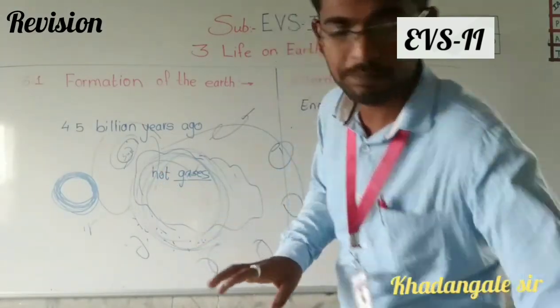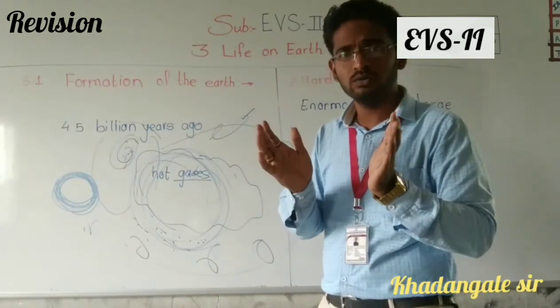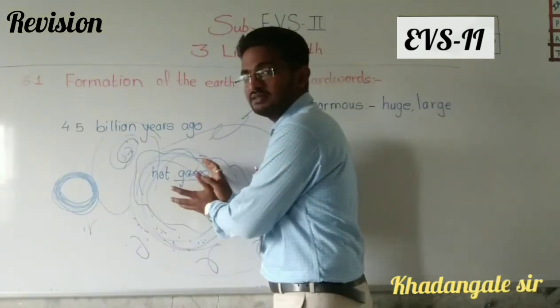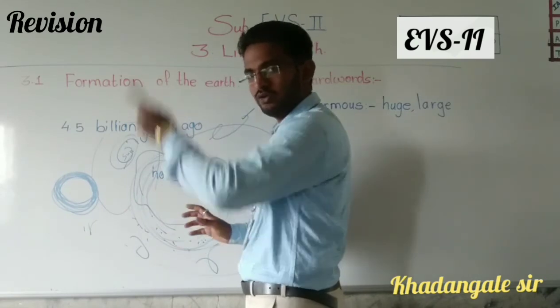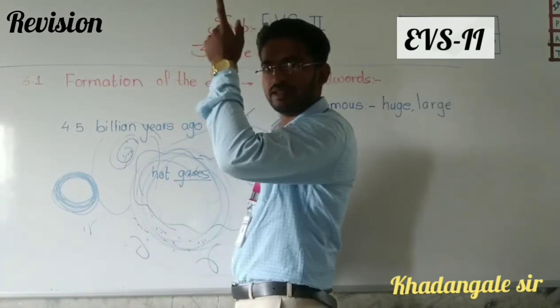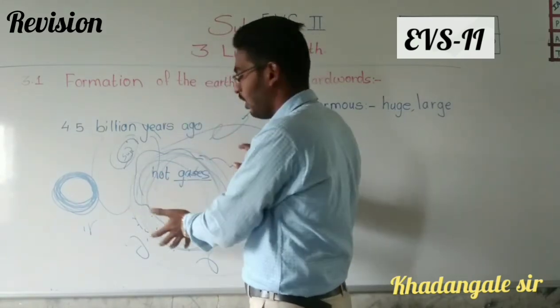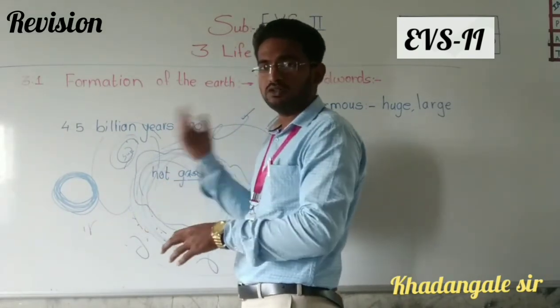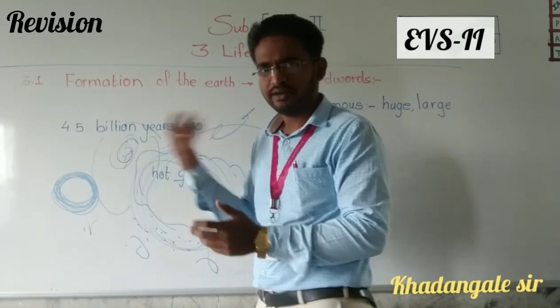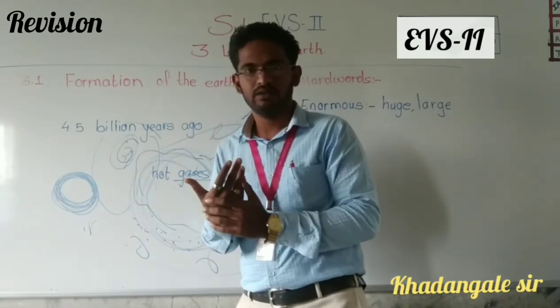Do you understand now? Simply we have to keep in mind how. Hot gases were there in space, a cloud, like the clouds in the sky. Hot gases and dust were spinning and got great speed while spinning.